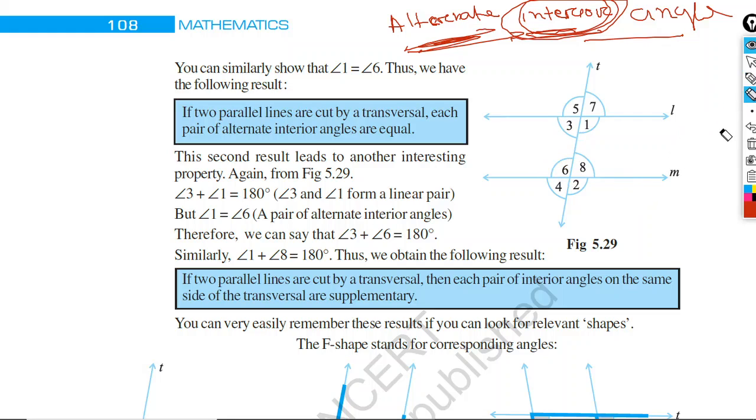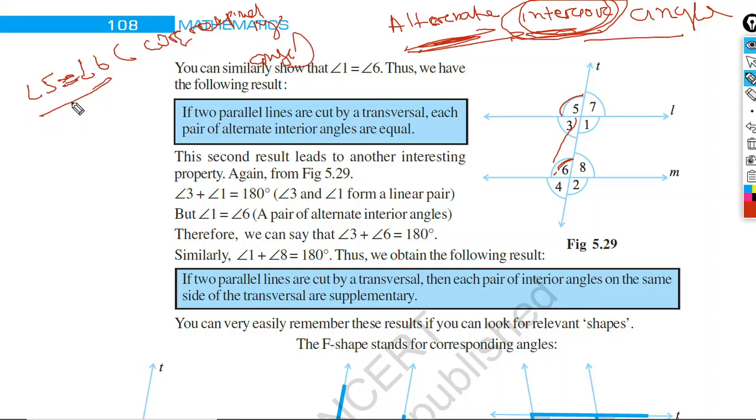Now we will see one thing. We know that corresponding angles are equal. Therefore, angle 5 is equal to angle 6. Why? Corresponding angles.